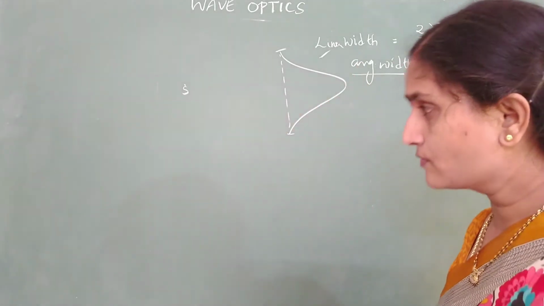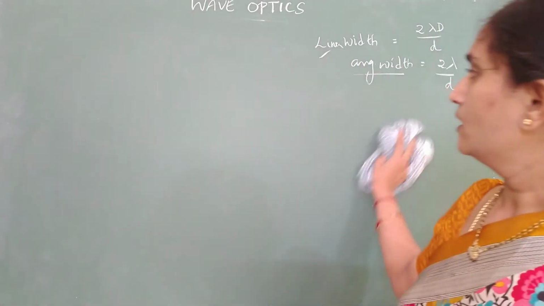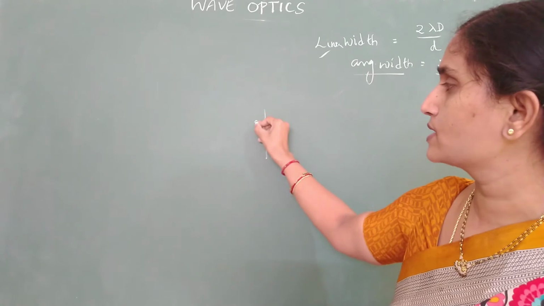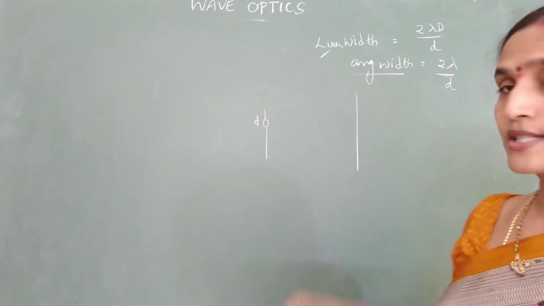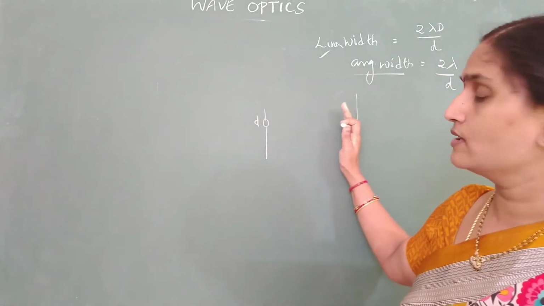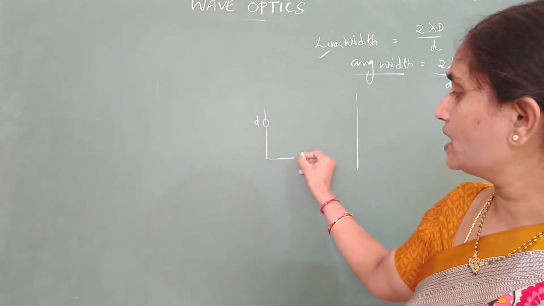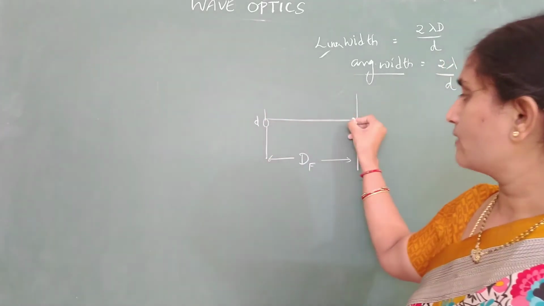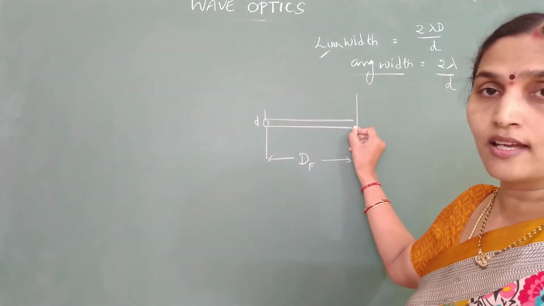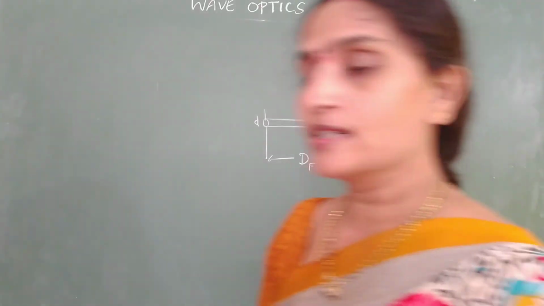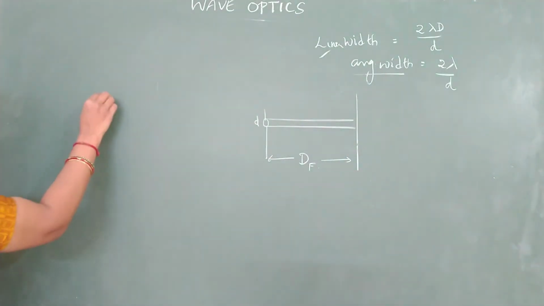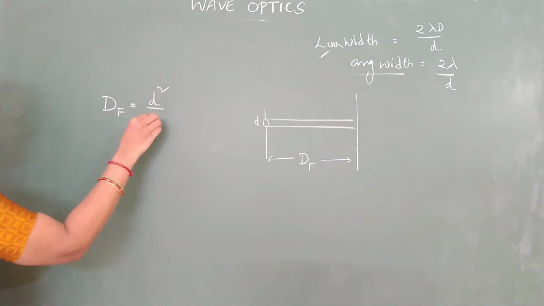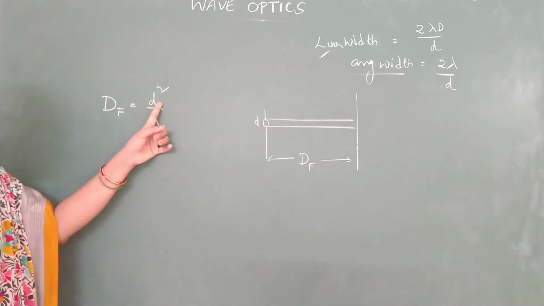And coming to the limit of ray optics, what is the limit of ray optics? Say if your source is here, slit is here whose size is d, and this is your screen. If you keep on moving the screen closer and closer, at one particular distance called Fresnel's distance, light will travel linearly without any diffraction effects. And we have proved that Fresnel's distance df is equal to d square divided by lambda, where d is the size of the slit.